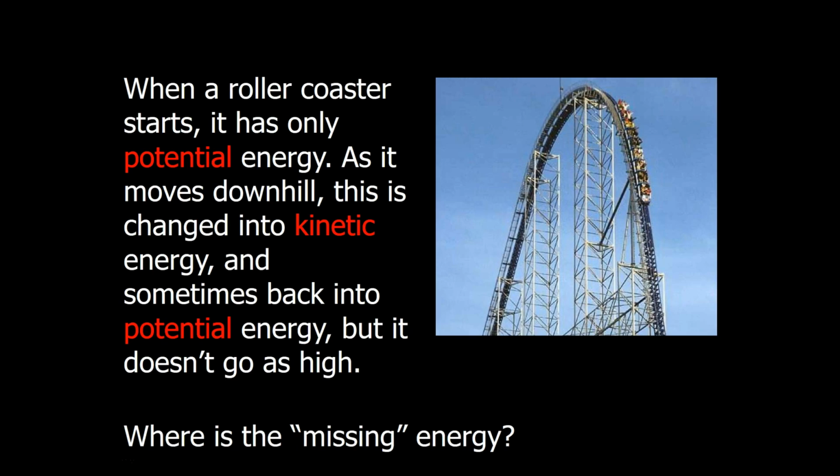As it starts moving up the hill, it starts going slower and losing kinetic energy. And as it gets higher, it's gaining potential energy as its distance above the ground. But if you've ever ridden on a roller coaster, you know that it doesn't get as high on the second hill. It starts going up, but it can't go all the way back up. If we learn that energy doesn't disappear, where is the missing energy, and why doesn't it get as high as it was the first time?